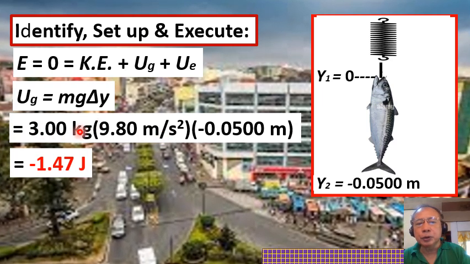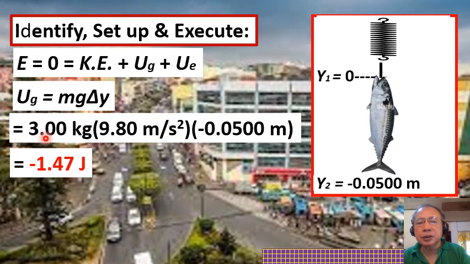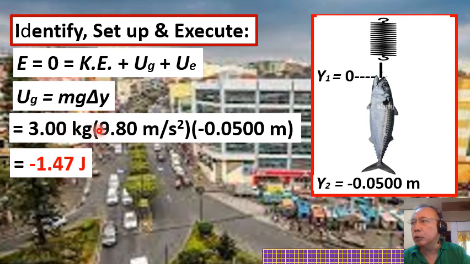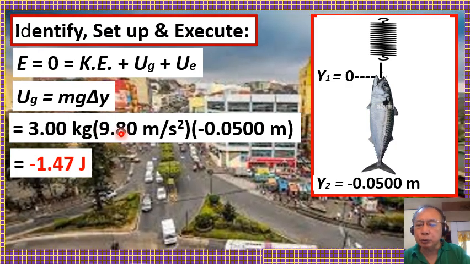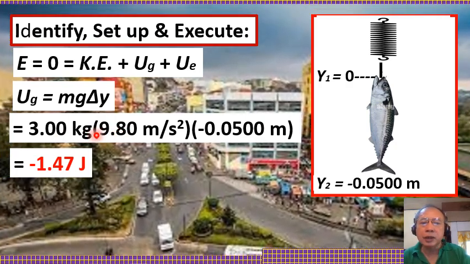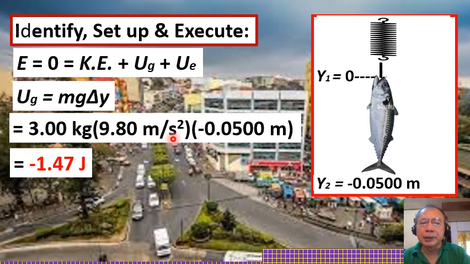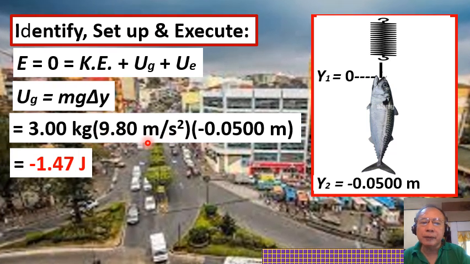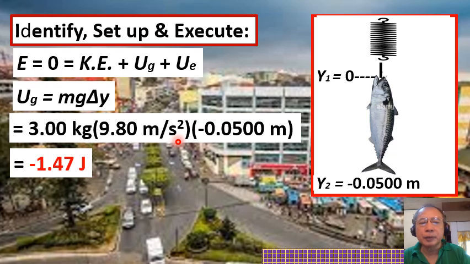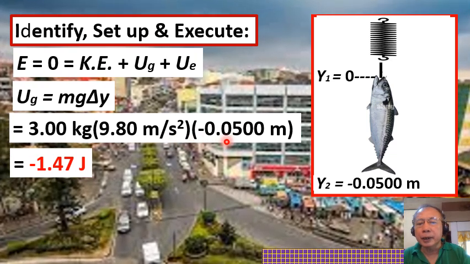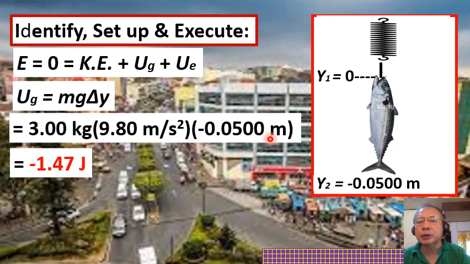So when we substitute, the mass of the fish is 3.00 kilogram. We multiply that by acceleration due to gravity, g equals 9.80 meters per second squared. We choose the value with three significant figures. And then, of course, delta y is negative 0.0500 meters.